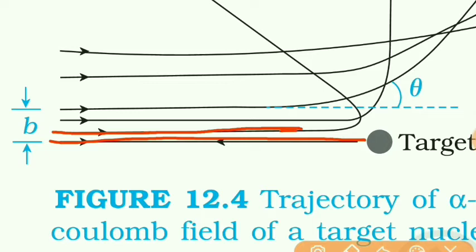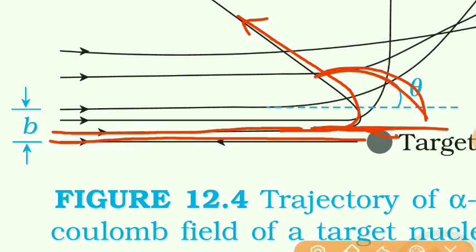Due to repulsion, it will deviate in this way, and so the angle of deviation for this will be this much. This will be the angle of deviation.